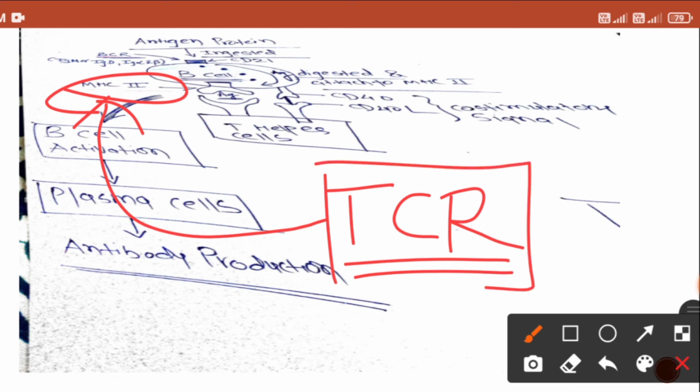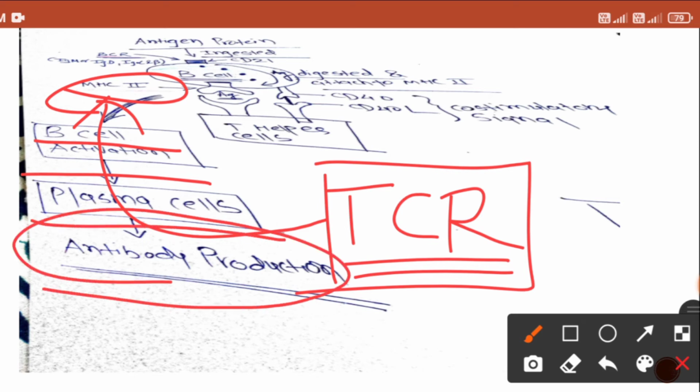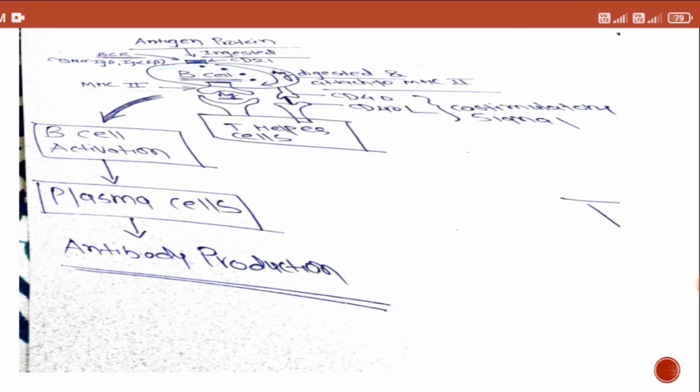So the T cell receptor is getting activated, and once this combination is activated, you will have B lymphocyte activation, right? And because of B lymphocyte activation, the B lymphocyte is getting converted into plasma cell, and they will do the antibody production. All right, and the co-stimulatory signal here is the CD4 molecule.